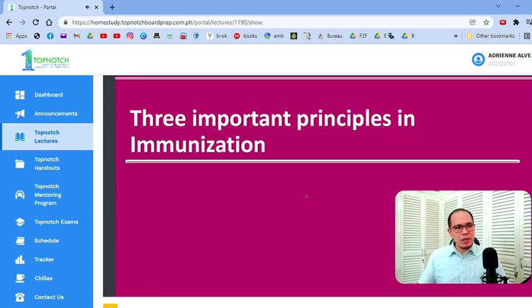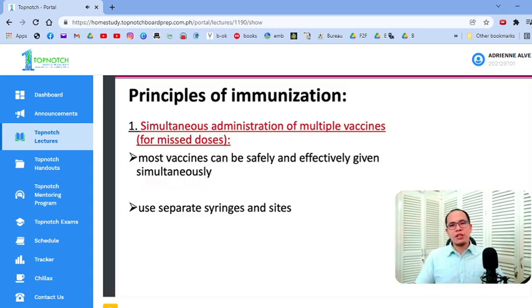Okay? And why is it important? Let's go over the principles. Okay? Simultaneous administration of vaccines. Pag tinanong kayo, pwede bang ibigay si Hep B saka si pneumonia na sabay? Okay, sabay, magkasunod, simultaneous on the same day. Okay? Or pwede bang ibigay si chickenpox saka si Japanese encephalitis, si MMR saka si diphtheria? Okay? Number 1 principle, very important. If we're talking about simultaneous administration, magkasunod. So, the same day, magkasunod.